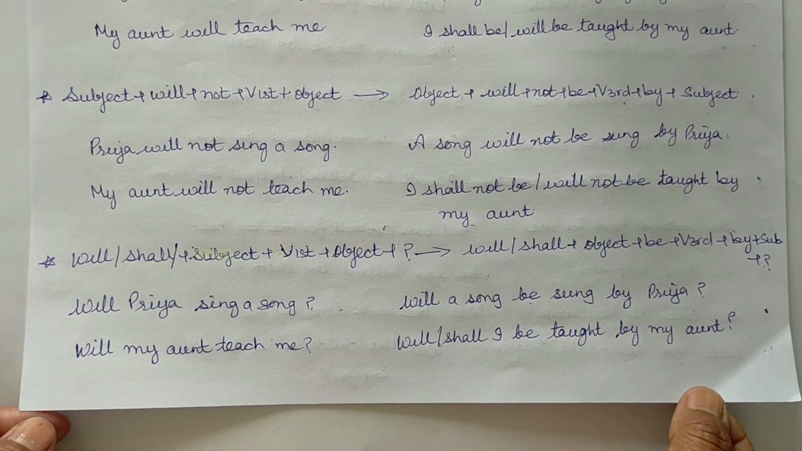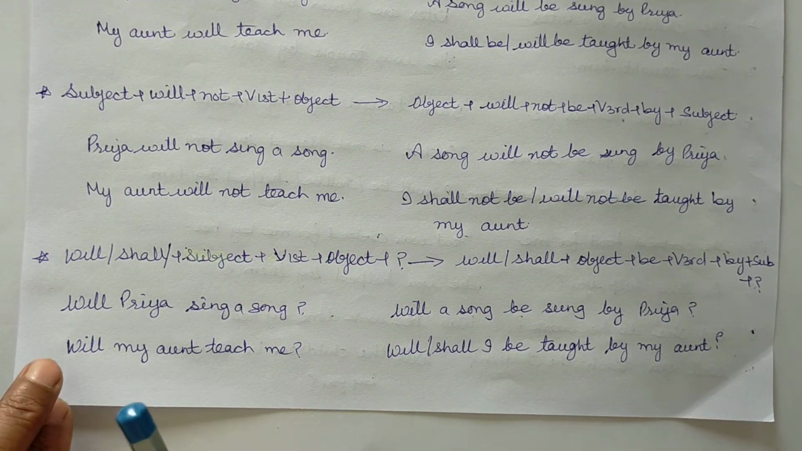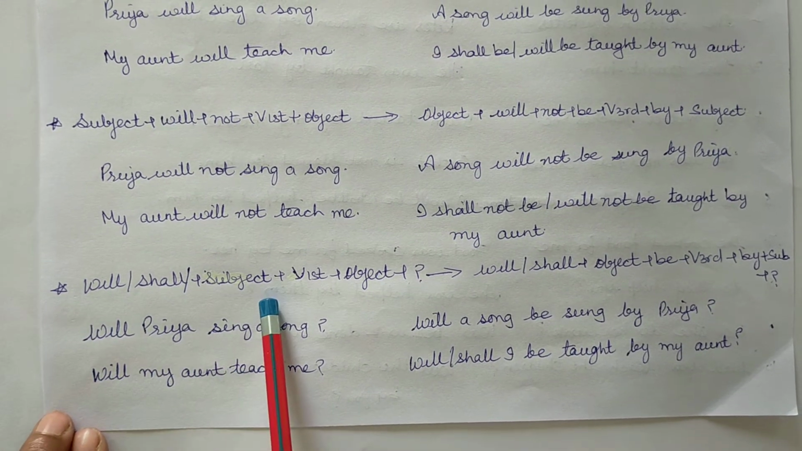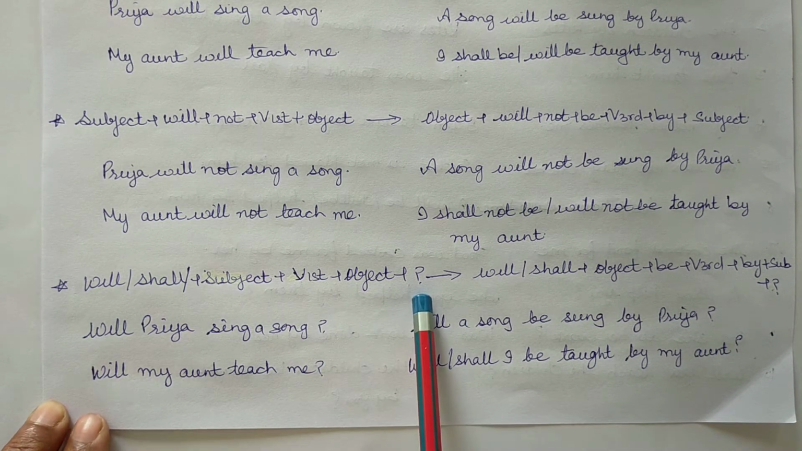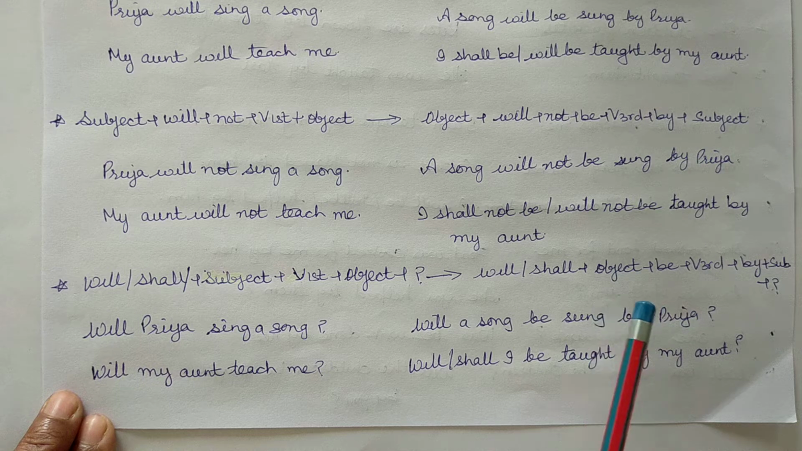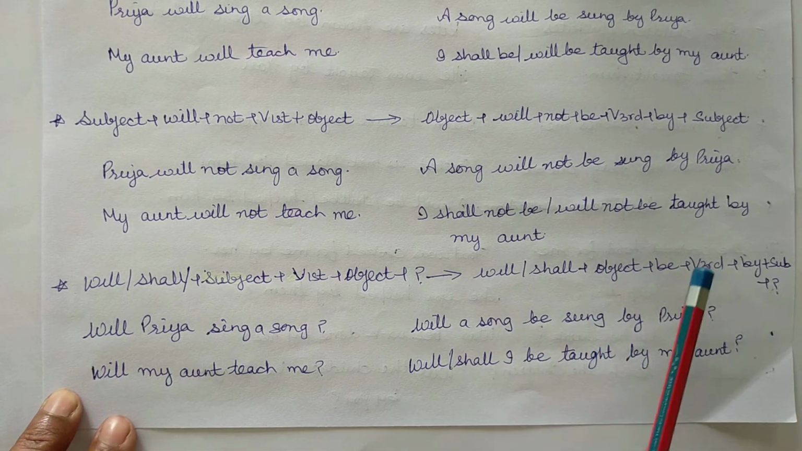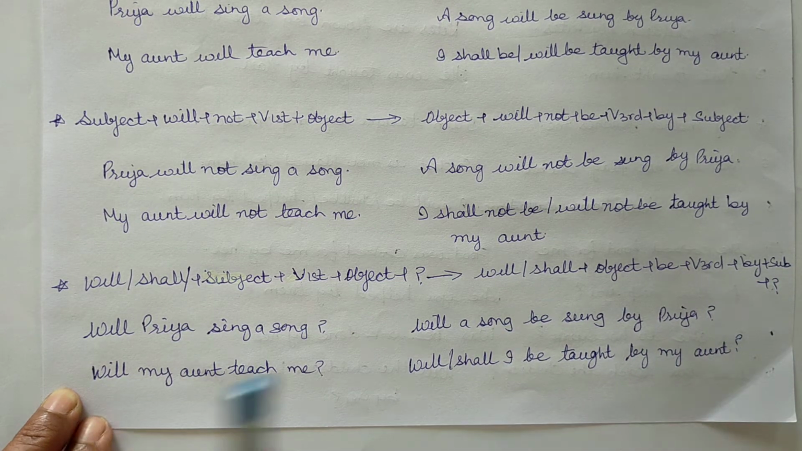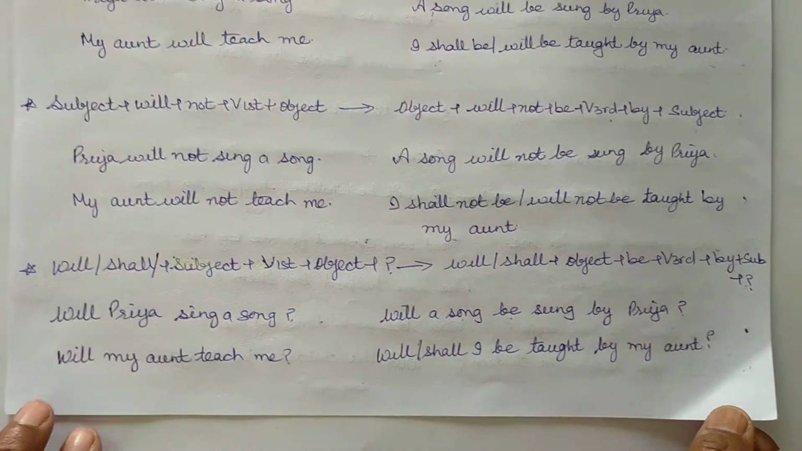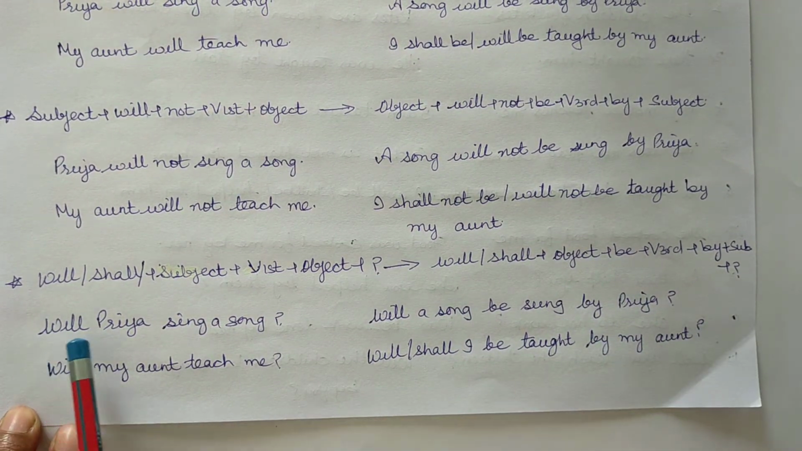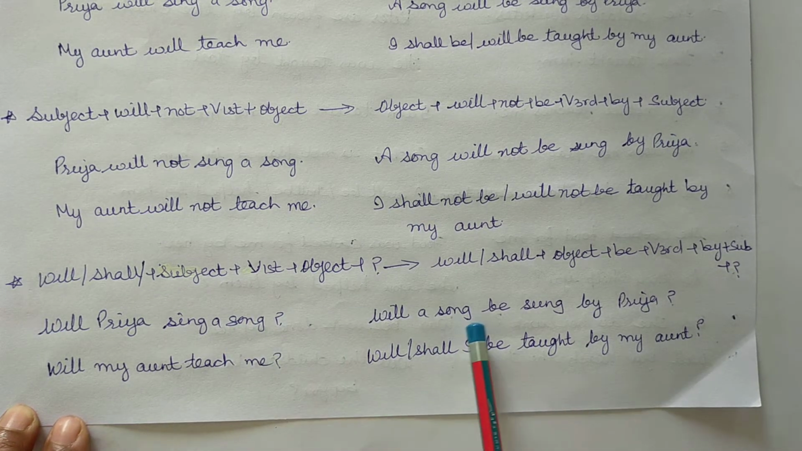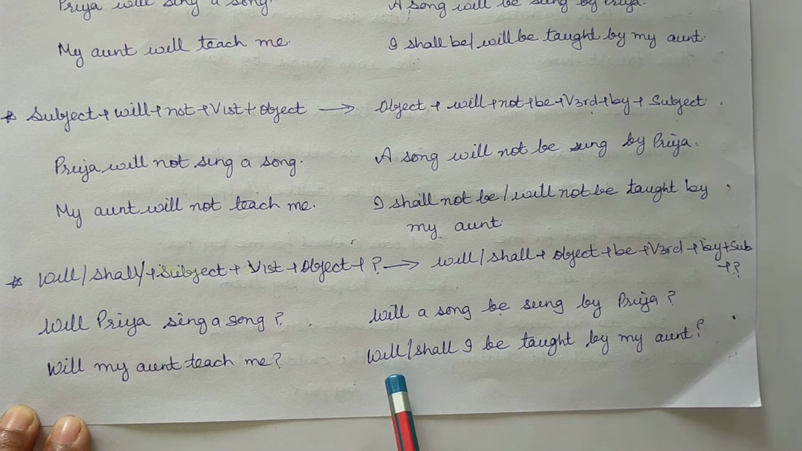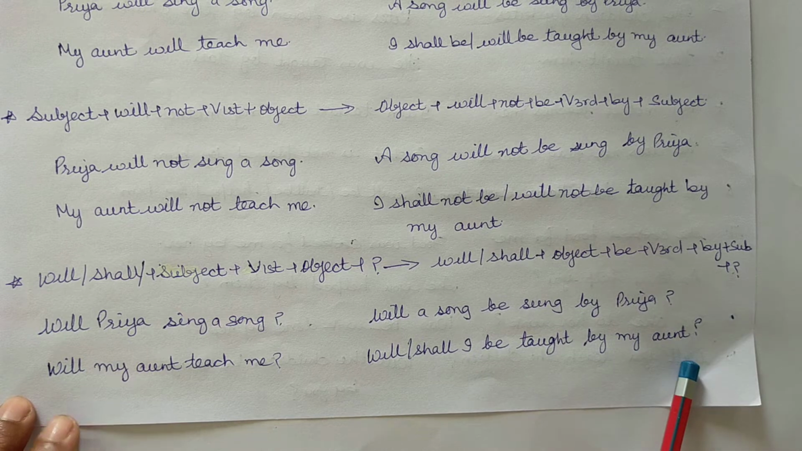So, interrogative form: will or shall plus subject plus verbs first form plus object plus question mark. Passive: will or shall plus object plus be plus verbs third form plus by plus subject plus question mark. Will Priya sing a song? Will a song be sung by Priya? Will my aunt teach me? Will or shall I be taught by my aunt?